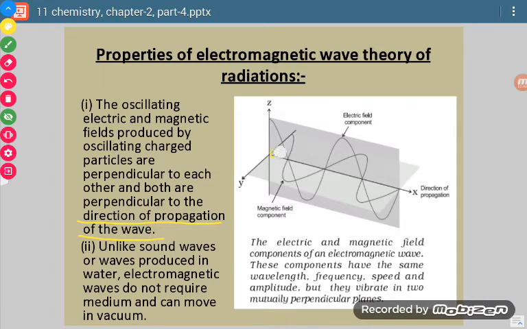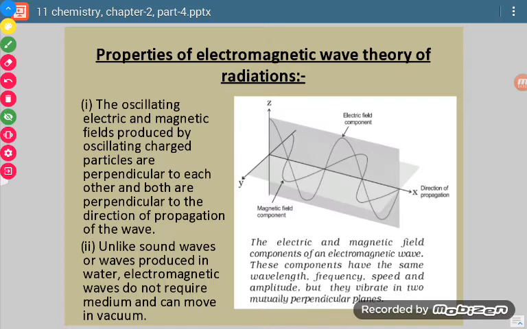See, this is the source from where the waves are originating. Now this is the direction of its propagation. If we see this magnetic field, that is also perpendicular to this. If we see the electric field, this is also perpendicular to this. So the point is that to the direction of propagation of the wave, electric and magnetic fields both are perpendicular.